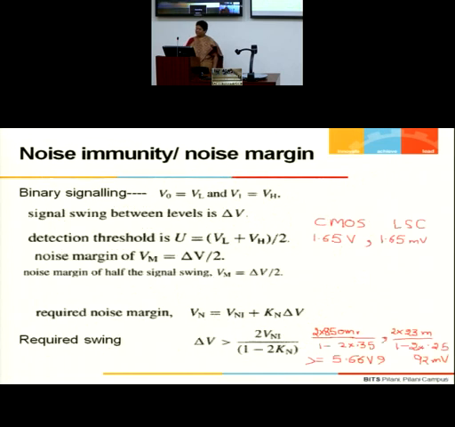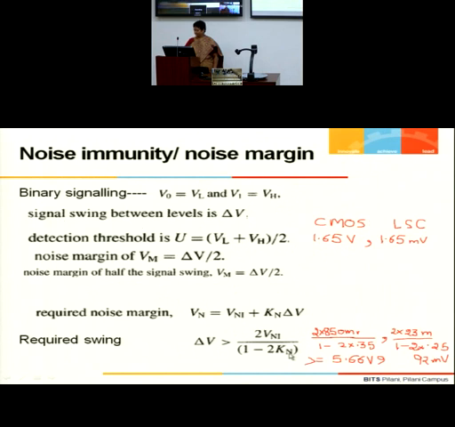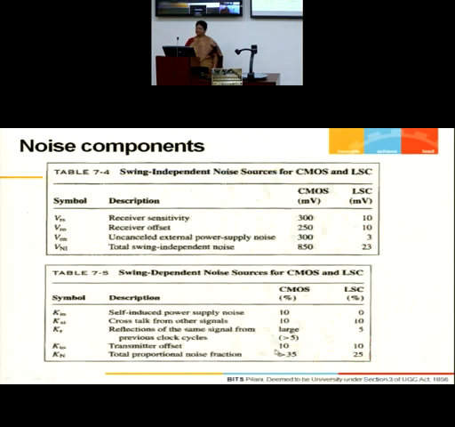It doesn't matter. The book could have also given this in millivolts, but accordingly you have to translate it, or this percent can be easily translated into absolute values also. So if you start putting all the components over here, VNI for CMOS is 850 millivolts. We have seen that. For a CMOS system, the swing-independent noise component is 850 millivolts, and the Kn coefficient is the total Kn for swing independent is 30.